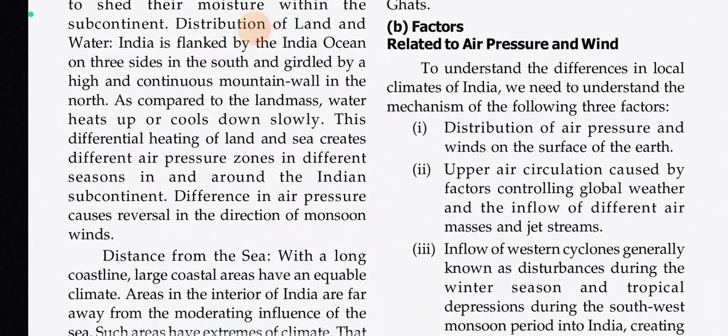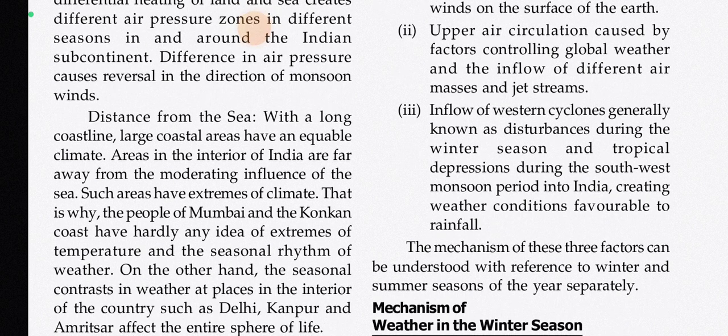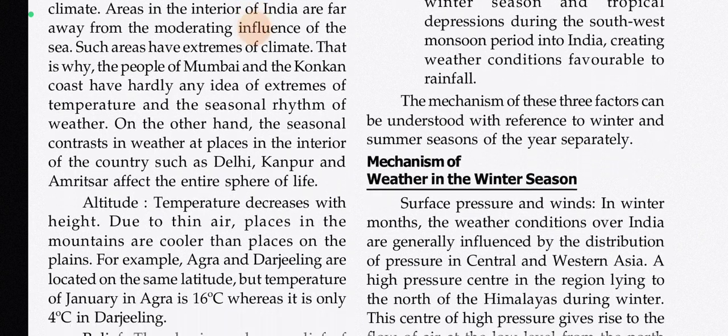Factors related to air pressure and wind. To understand the differences in local climates of India, we need to understand the mechanism of the following three factors: distribution of air pressure and winds on the surface of the earth; upper air circulation caused by factors controlling global weather, and the inflow of different air masses and jet streams; inflow of western cyclones, generally known as disturbances, during the winter season, and tropical depressions during the southwest monsoon period into India, creating weather conditions favorable to rainfall. The mechanism of these three factors can be understood with reference to winter and summer seasons of the year separately.